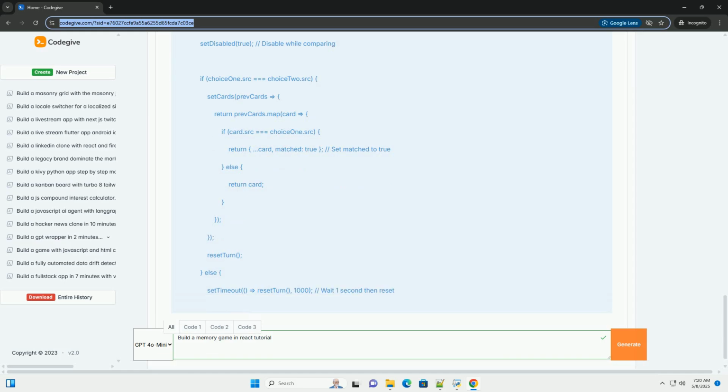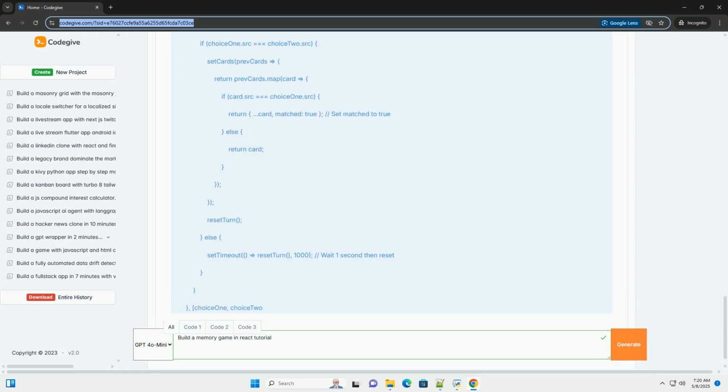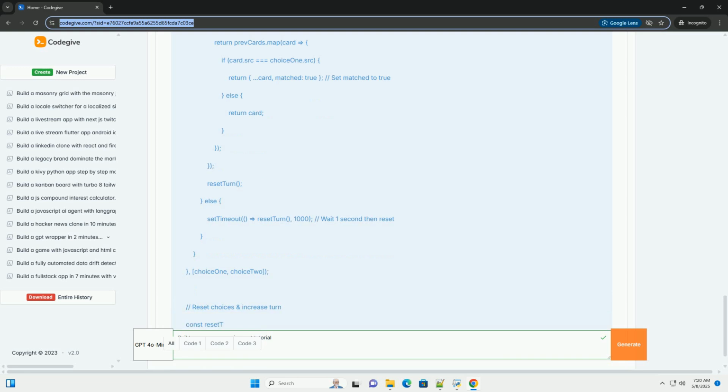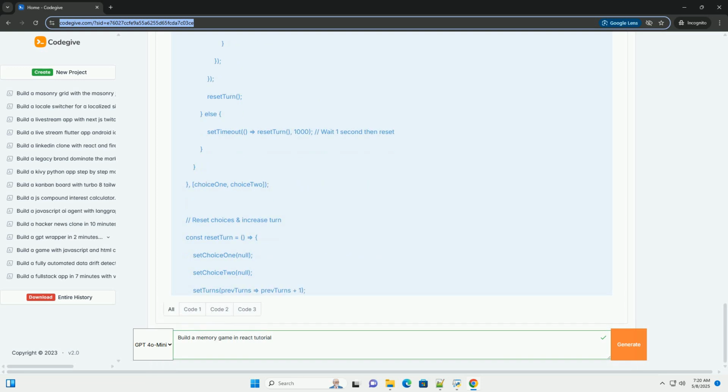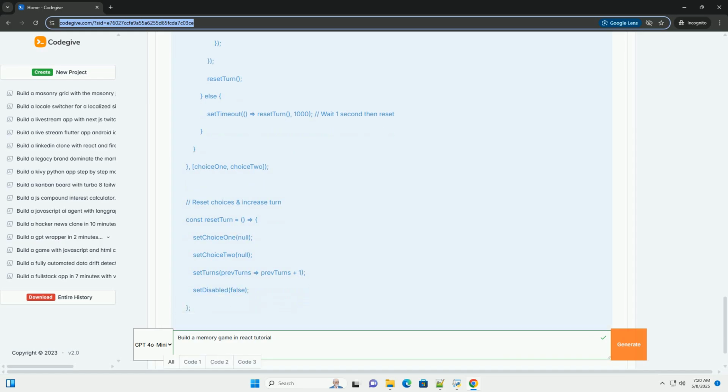src/components/card.js, card component. Create a new file src/components/card.js with the following content. 3. Styling, src/app.css. Add some basic styling to src/app.css. 4. Styling, src/components/card.css. Create a new file src/components/card.css and add styles. 5.